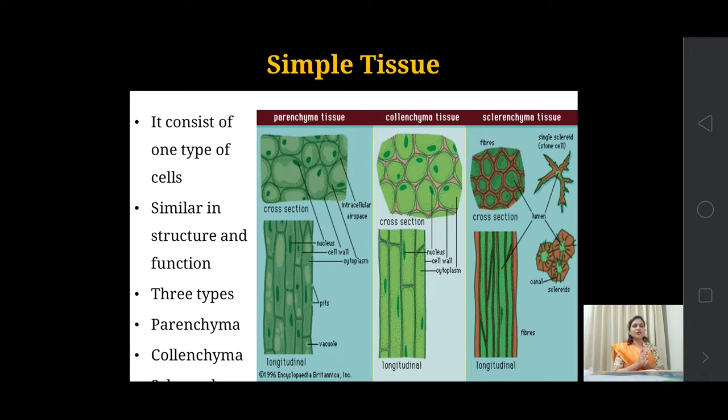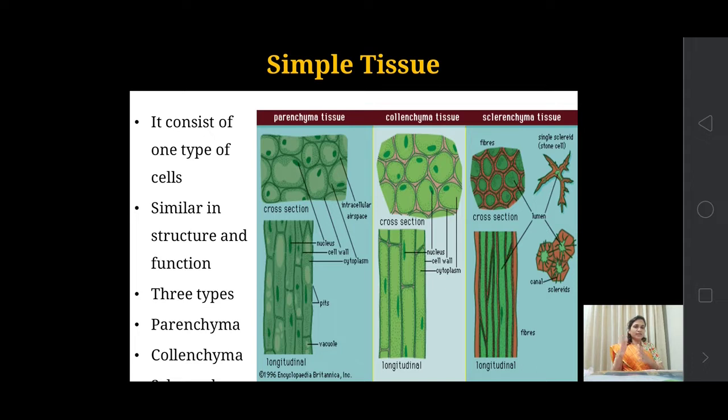All the cells that form this tissue look alike. They are similar in structure and perform a similar function. They have a specialized structure and function.